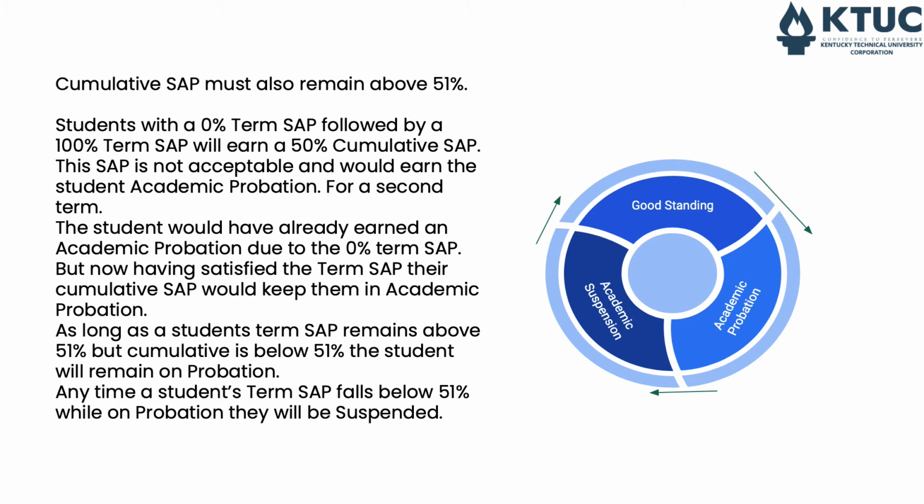That's what we said. But if your cumulative SAP is below 51%, which if you got a 0 and you get 100, it's at 50% now. So your cumulative is below 51, you would remain on probation. Even though you got 100% on the last term, you must have a cumulative SAP above 51%. Now, if your cumulative remains below 51% in consecutive terms, that's okay. You just remain on probation. It's where you are on probation and your term SAP is below 51% that leads to suspension.